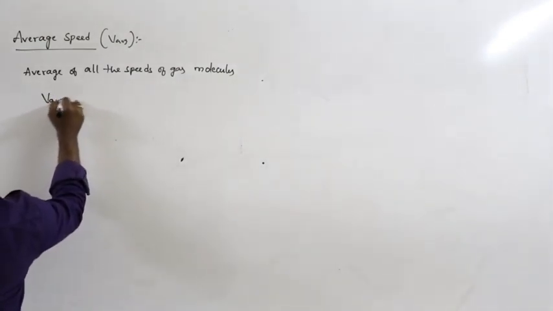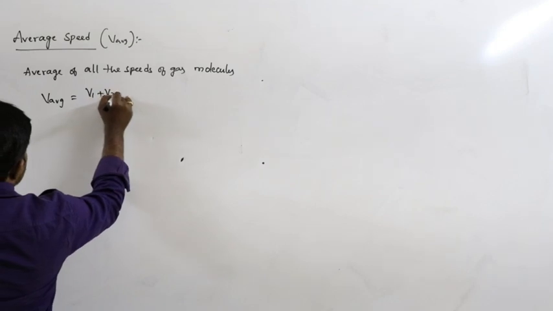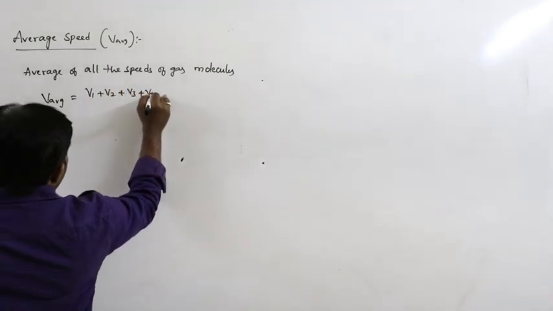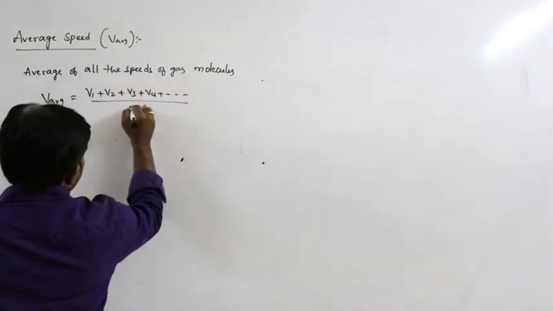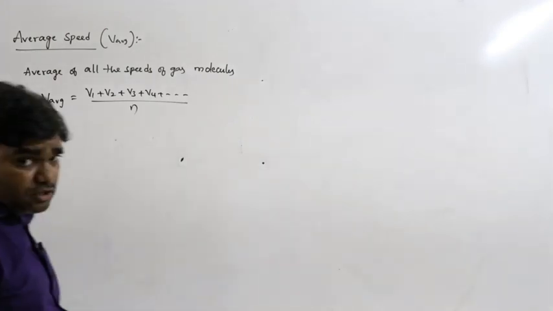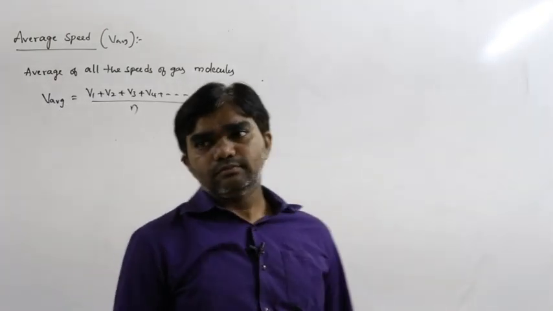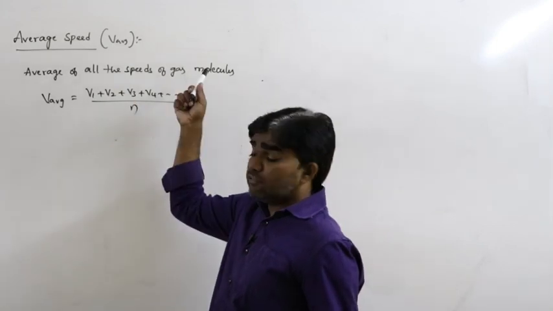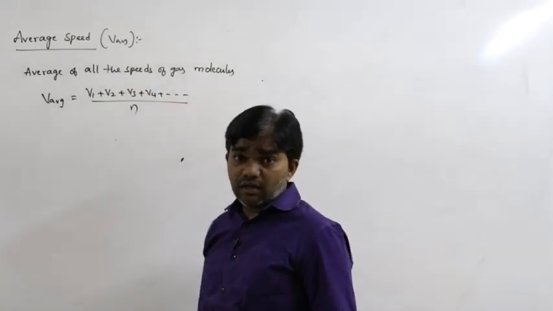So V average is equal to, let us say, different gas molecules having the speeds V1, V2, V3, V4 and so on, divided by N. The average of all the speeds of gas molecules is called average speed.